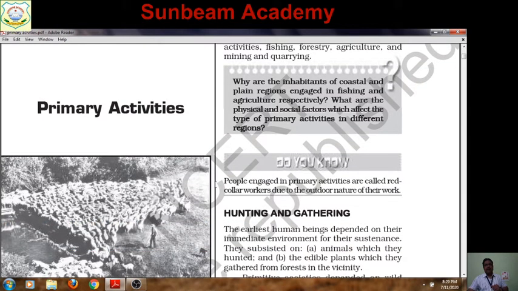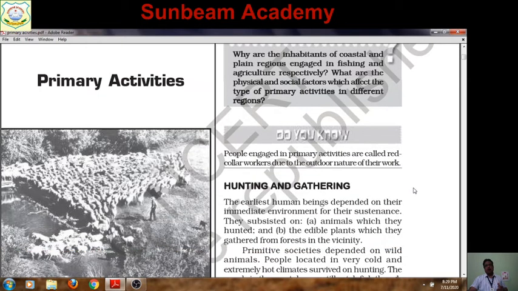So people who are engaged in primary activities, you can see here, are called red collar workers. Why are they called red collar workers? Due to the outdoor nature of their work, the people engaged in primary activities are called red collar workers.